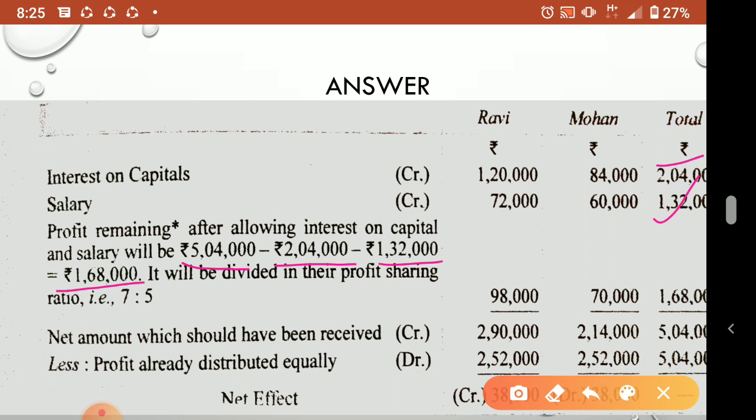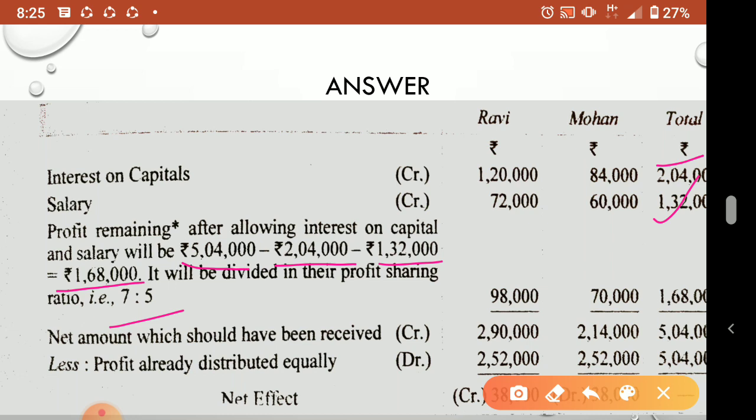But by mistake, without charging these two items, they already distributed how much? 5,04,000, they took equally. So they distributed it. Understood? Now we realized that the real profit is only how much? 1,68,000, and the ratio is 7 is to 5. Now we have to divide. This is the correct division.